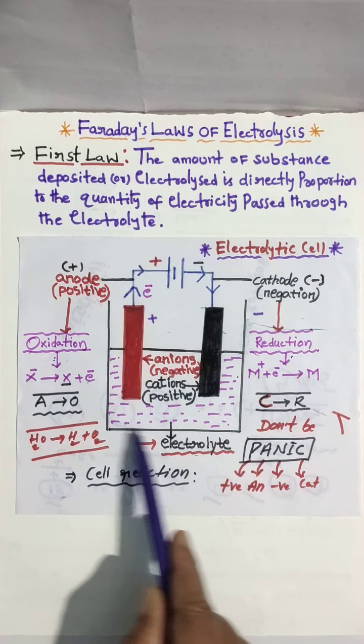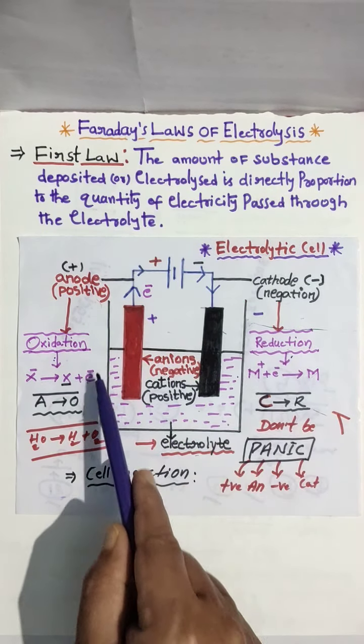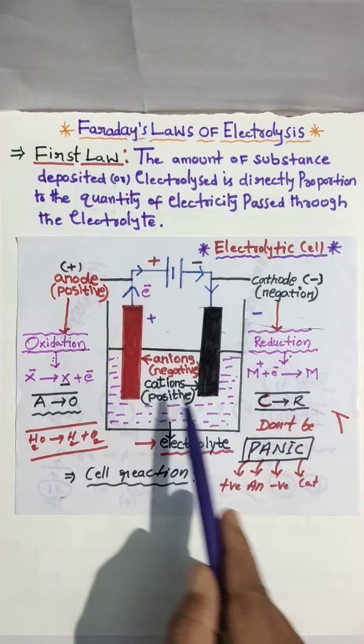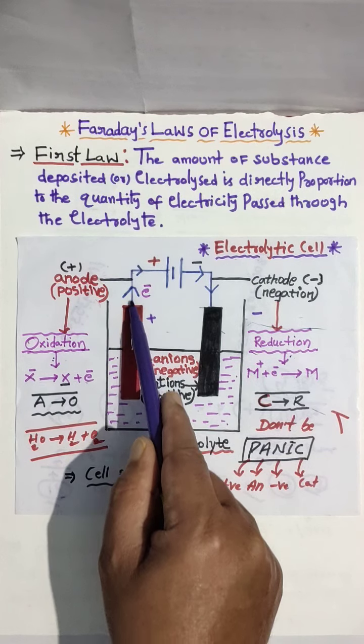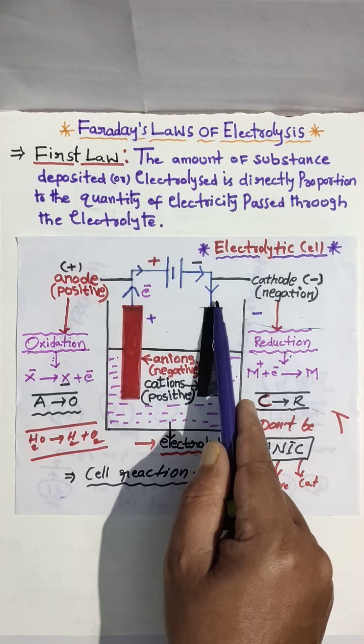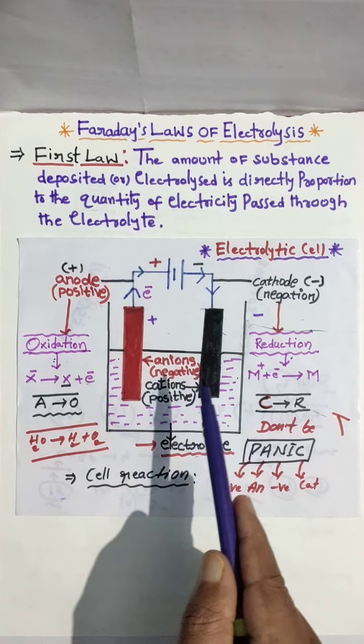The cell we use for electrolysis is called an electrolytic cell: anode oxidation, cathode reduction. Electrons move from anode to cathode, and current moves from cathode to anode. I explained this in the last class.